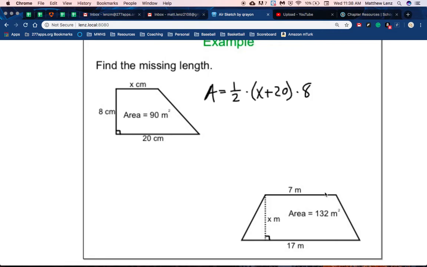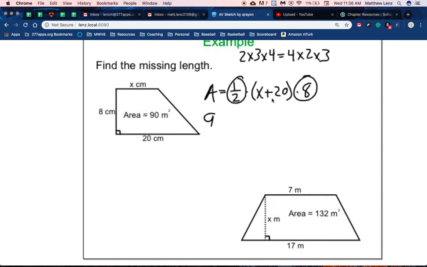Now you have to be really careful here. There's nothing you can do with the x plus 20. You can't make that 20x. You can't do anything with that. But what you can do is multiply the 1/2 and the 8, even though they don't look like they're next to each other. Remember, with multiplication, 2 times 3 times 4 is the same as 4 times 2 times 3. You can multiply in whatever order you want.